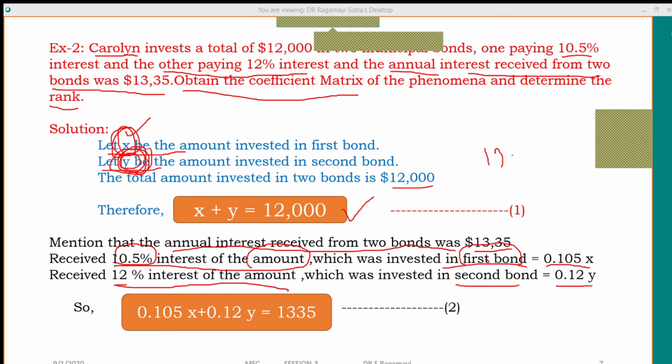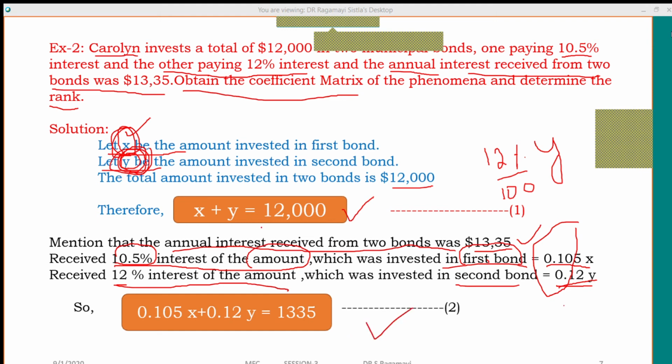We divide 12 by 100, so we get 0.12 times Y. Together, towards interest, he gets $1,335. Therefore, this is the corresponding equation.